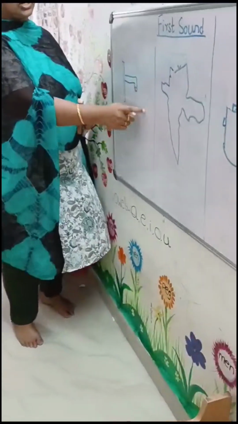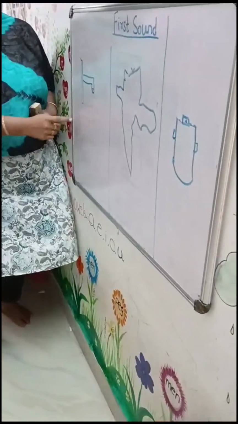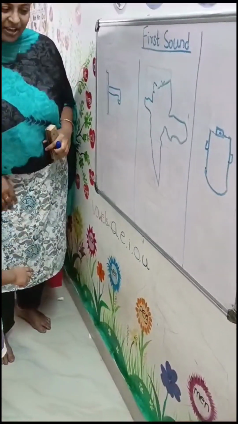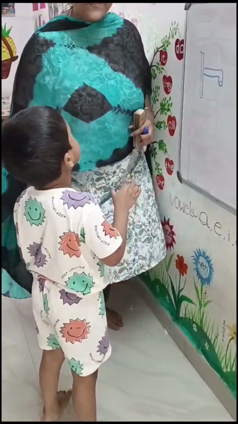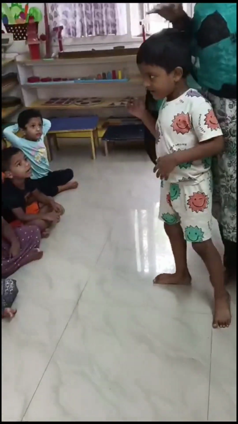What is this picture? Dhruvansh, what is this picture? Tap. Very good. What is the first sound you hear? Excellent. Give good clap to Dhruvansh children. Nice. Please go.